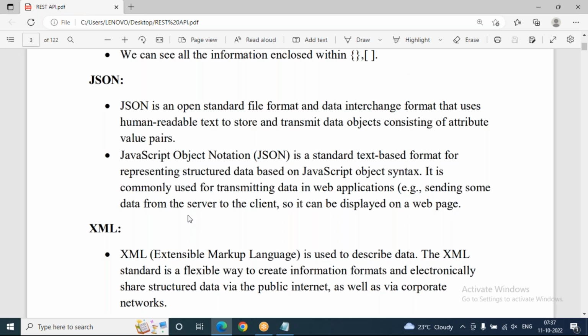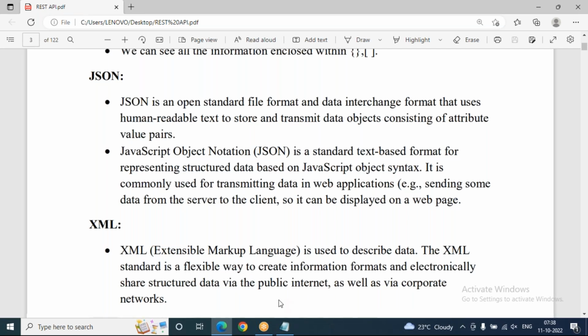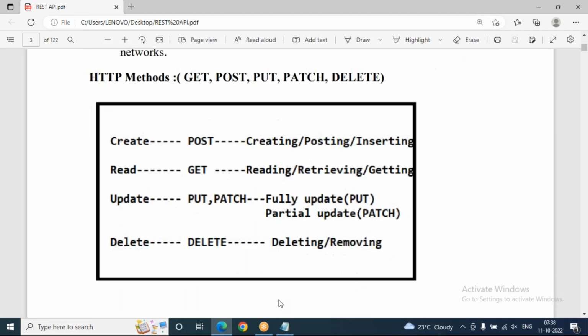And what is XML? Sometimes we can also use XML instead of JSON, sir. XML also, but in our case, I'm not going to use any XML. I'm going to use mostly JSON format only. XML is also okay because it is also an open standard format. XML stands for Extensible Markup Language. It is used to describe the data. The XML standard is a flexible way to create information formats and electronically share structured data via the public internet as well as via corporate networks. Now, these are the important HTTP methods, especially the ones we are going to deal with in REST API.